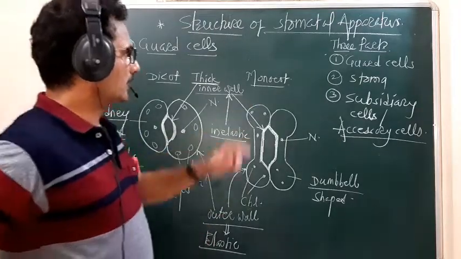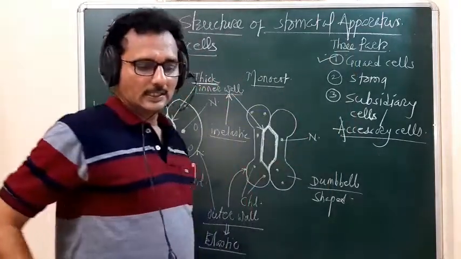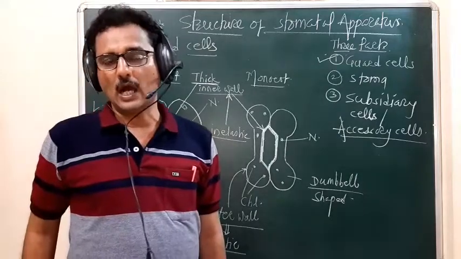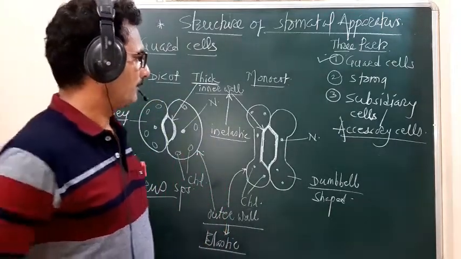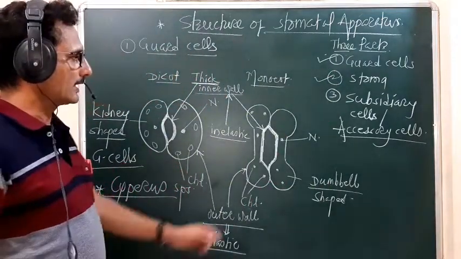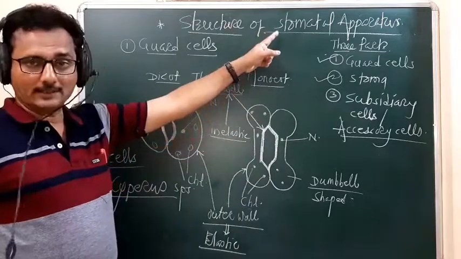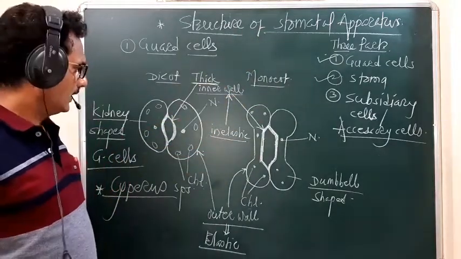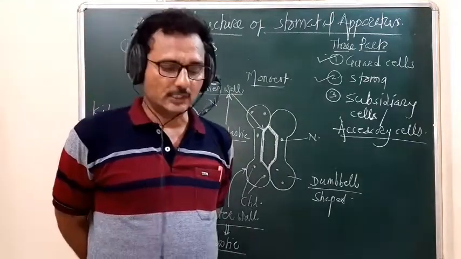So this is the first part of this stomatal apparatus, the guard cells. Then the second part is the stoma. What is the stoma? The stoma is the opening developed by the stomatal apparatus, and that opening is elliptical in shape.